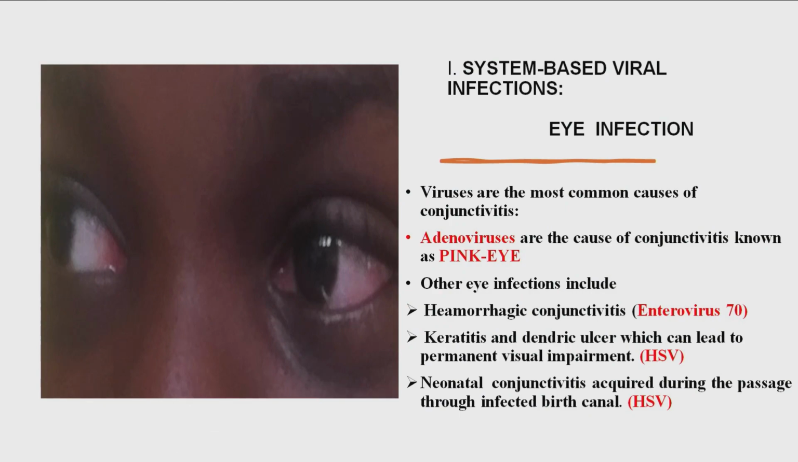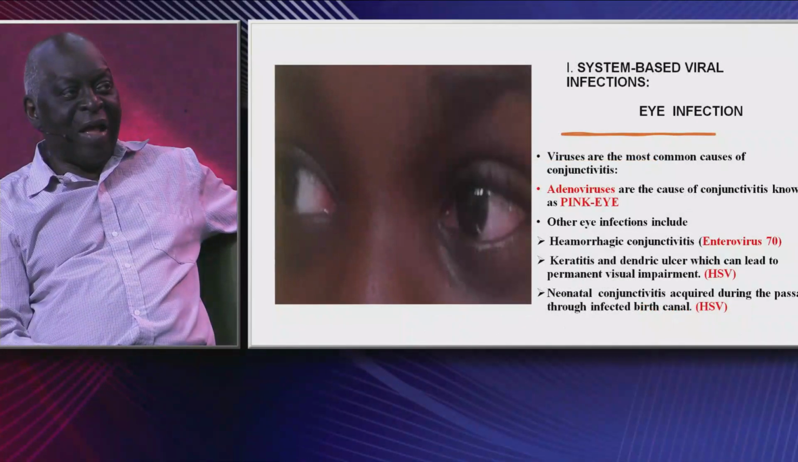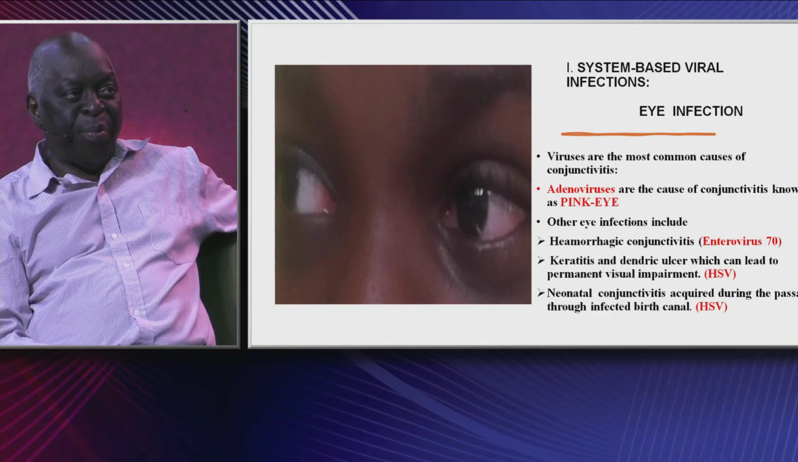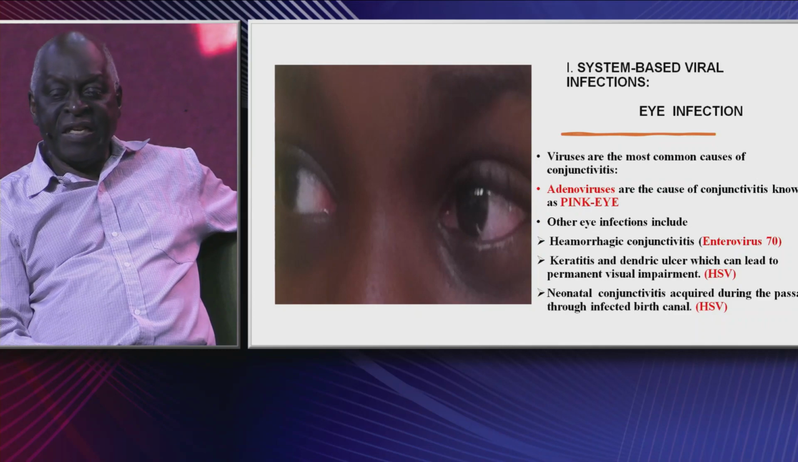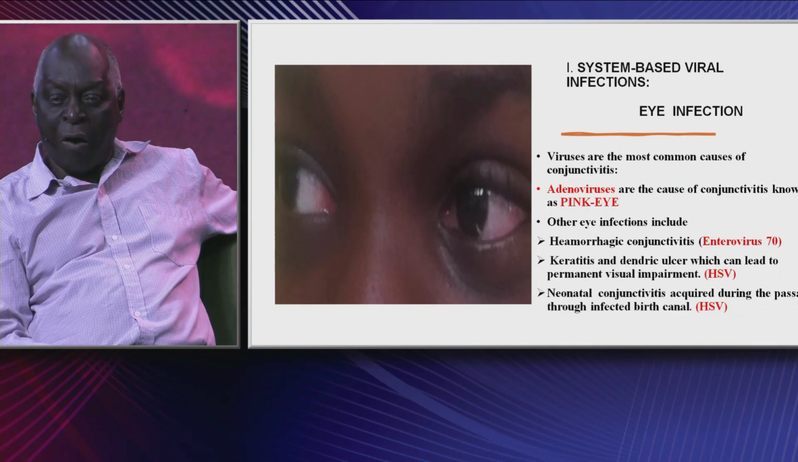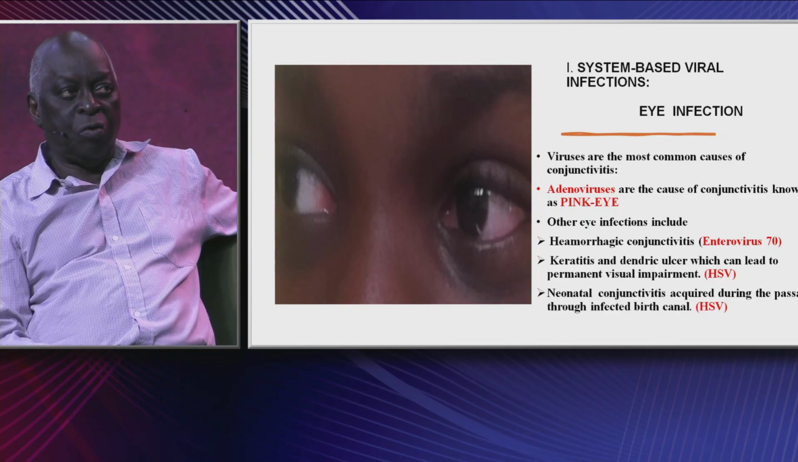One major virus here is the adenovirus, which is the cause of conjunctivitis known as pink eye. You can see the pink coloration in the picture on your left, the pink eye. This is a viral infection acquired through unchlorinated swimming pools.